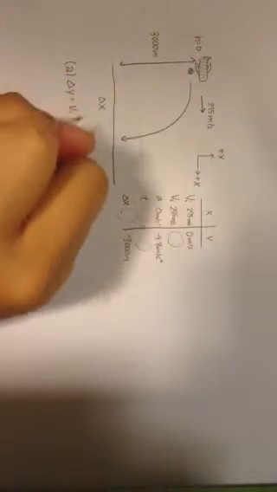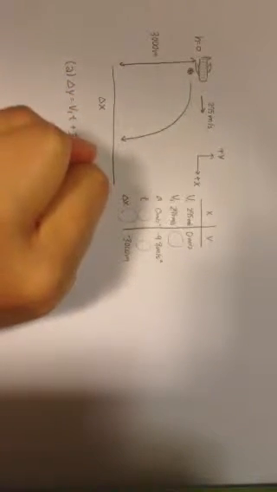Okay, so part A of the question asks us to find the horizontal distance. So this is going to be the change in x, which is what we're trying to find. In order to find this, we need to know what the time is. So we're going to use the kinematic equation that says change in y equals initial velocity times time plus 1/2 a t squared. If you plug in all the numbers, that's negative 3,000 meters equals 0t plus 1/2 times negative 9.8 t squared. And if you solve that, t equals approximately 24.74 seconds.